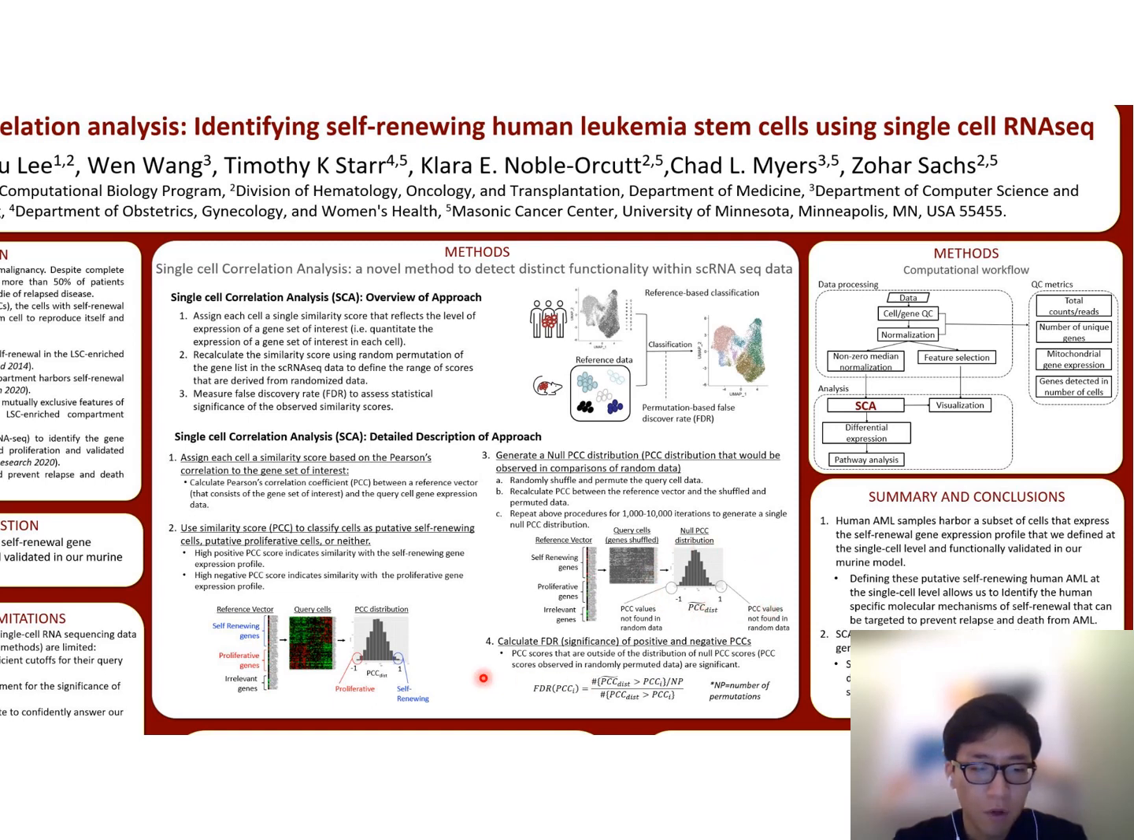The third step of the SCA estimates the FDR of each AML cell's correlation coefficients by calculating the number of expected PCCs discovered by chance at each level of significance. To do this, we compare the number of observed PCCs calculated from real human AML data that are greater than each cell's correlation coefficients with the corresponding random expectation estimated from the null PCC distribution.